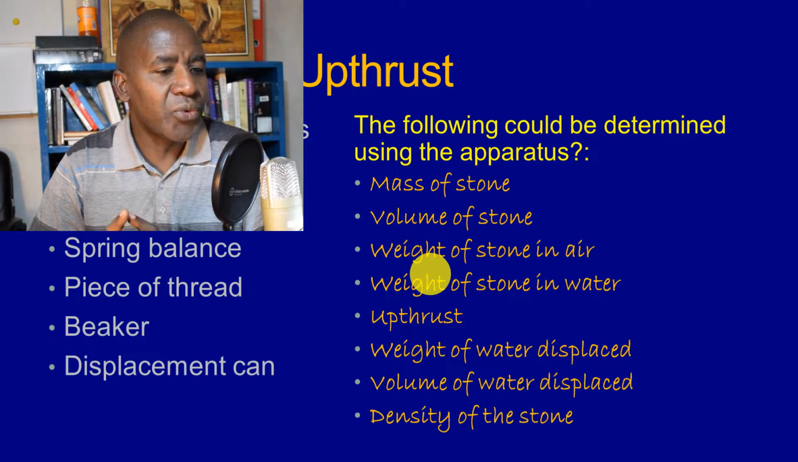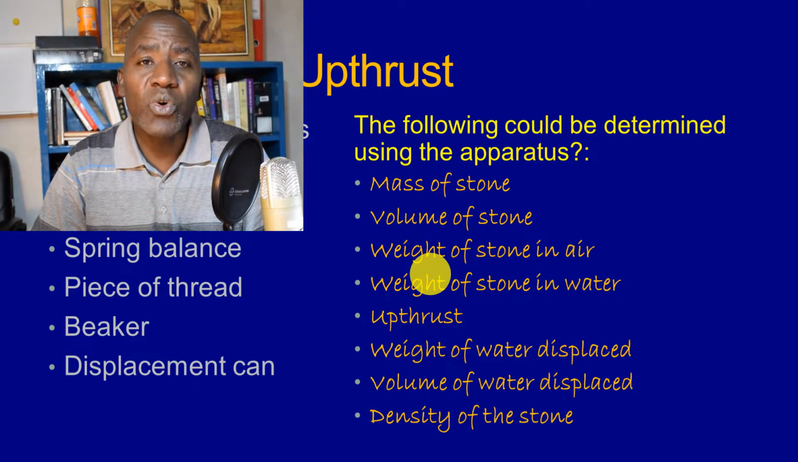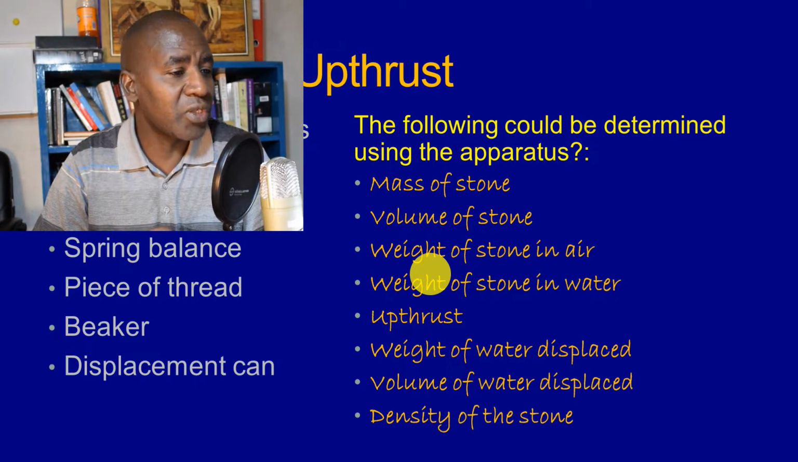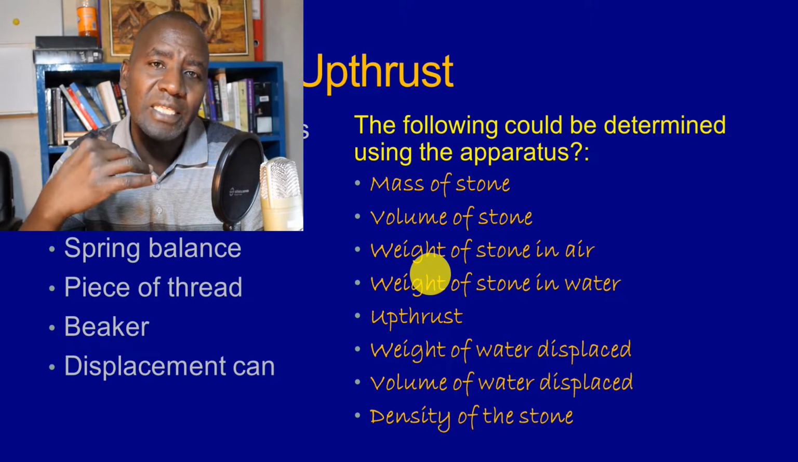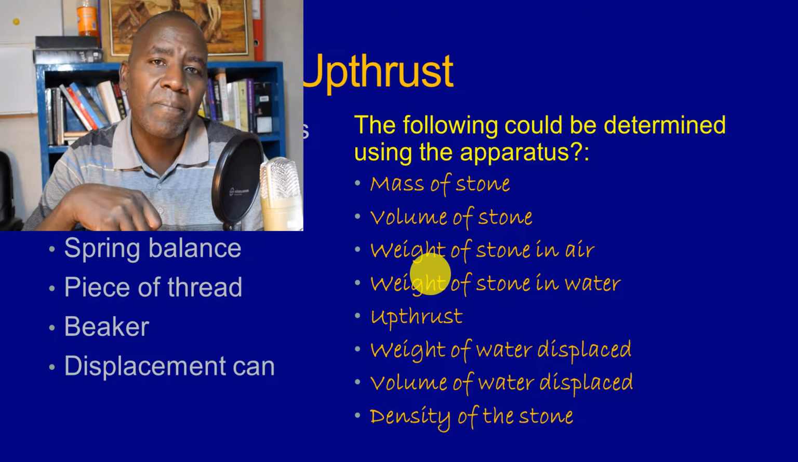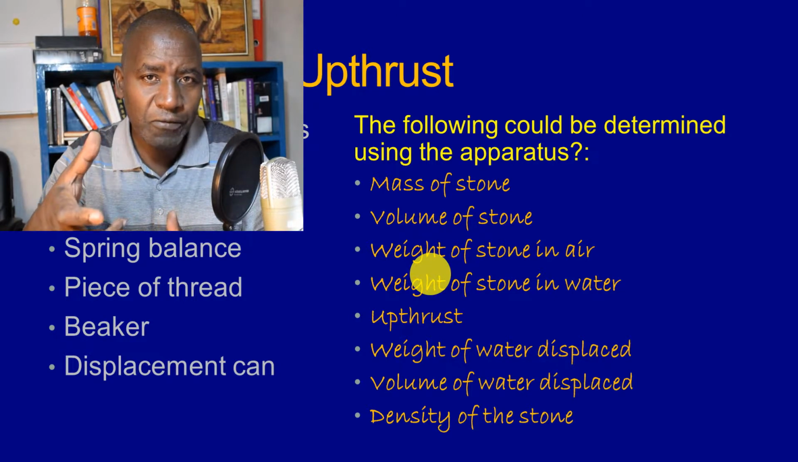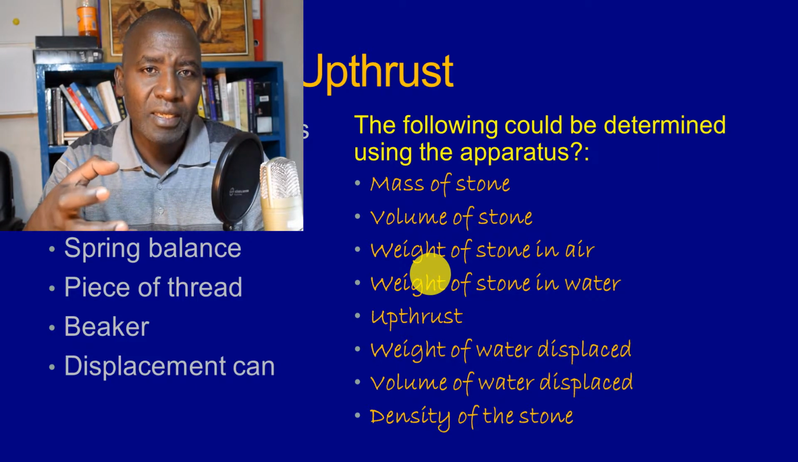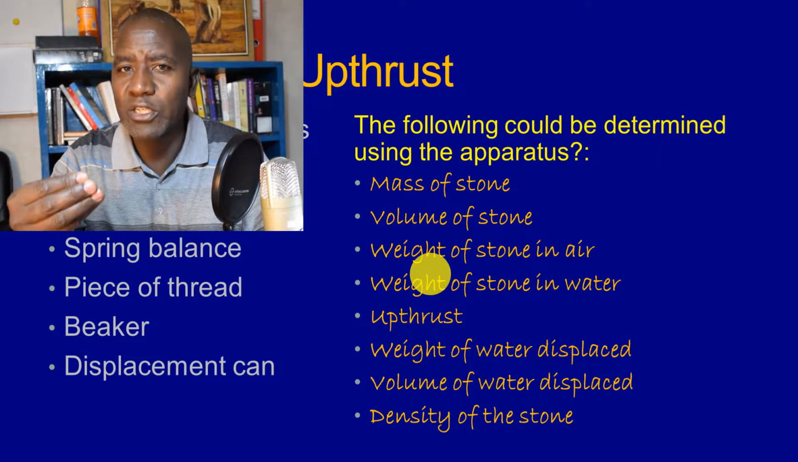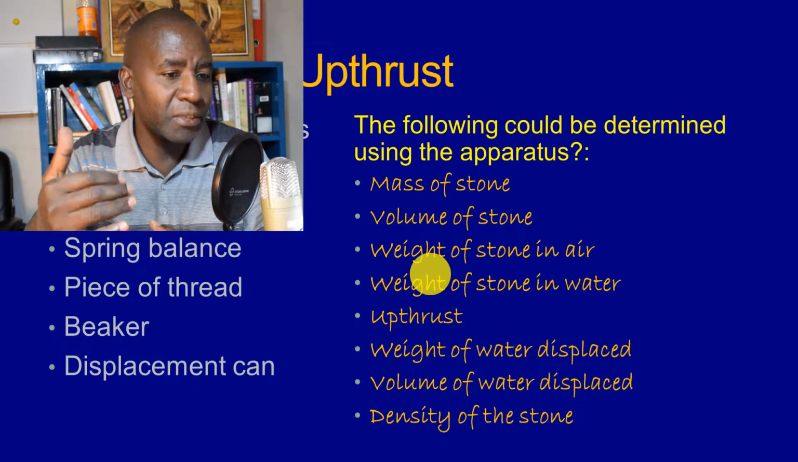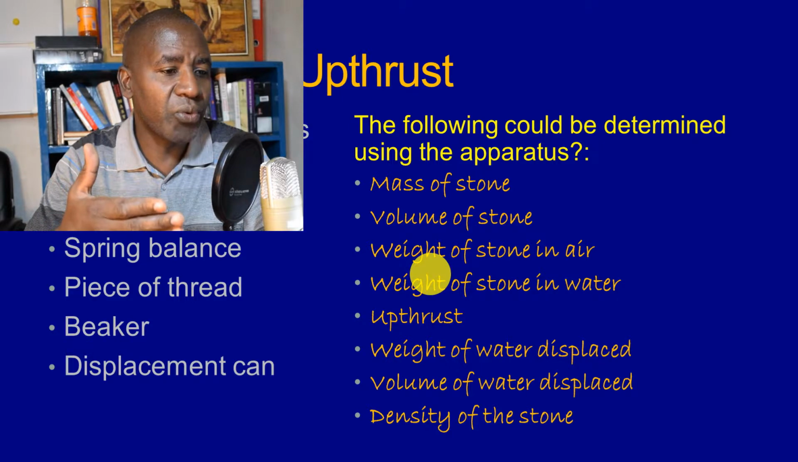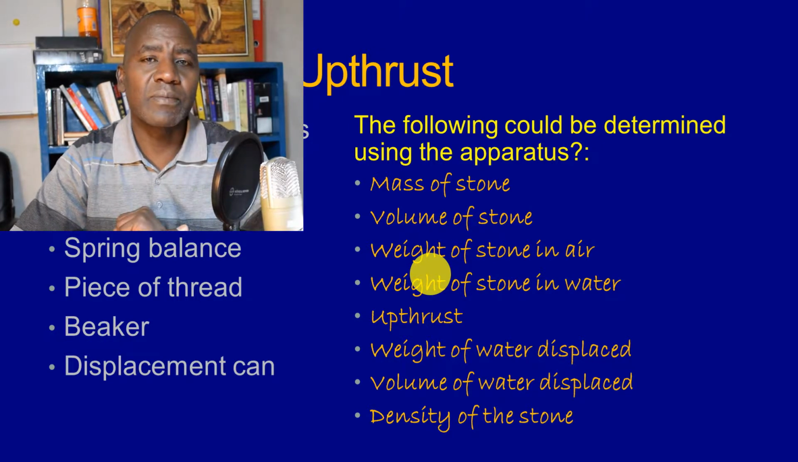And then you could also determine the weight of the water displaced. You remember we have just talked about a situation where you trap the water which is displaced in the measuring cylinder. Now, how do you do this? You'll have to determine the mass of the measuring cylinder when it's empty and when it has the displaced water. The difference will give you the mass of the water displaced.